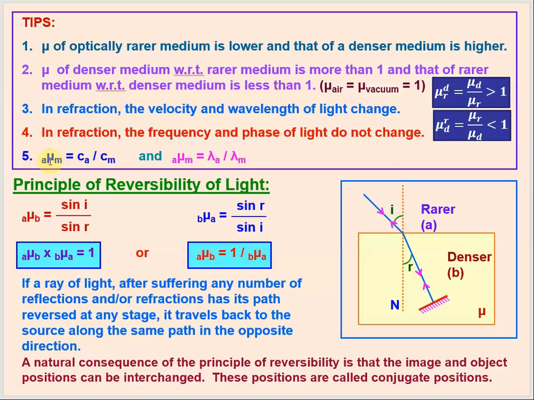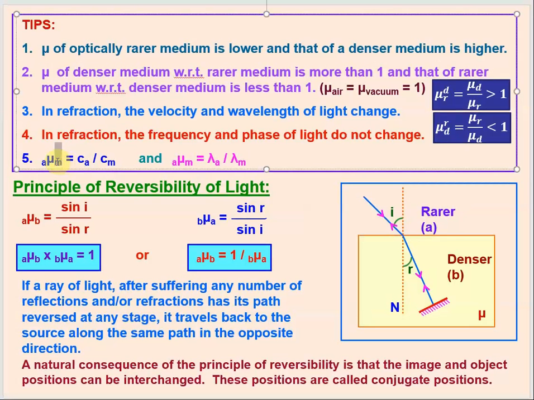So we are finding the relative refractive index of the medium with respect to air, or we simply call it the refractive index of that particular medium, because the refractive index of air is 1. However, we can also call it the relative refractive index.